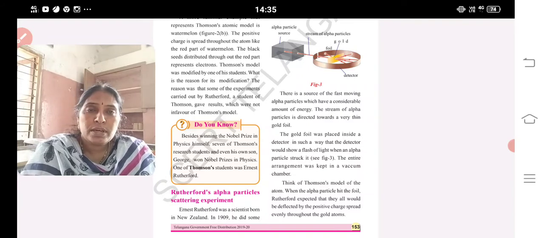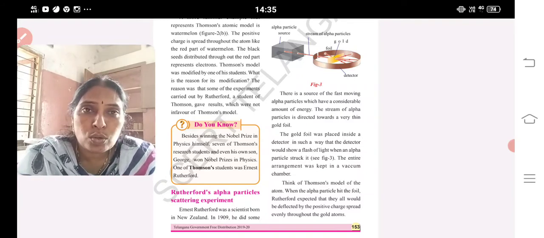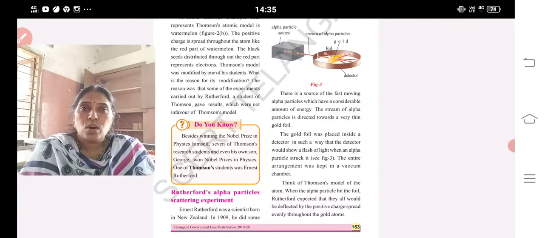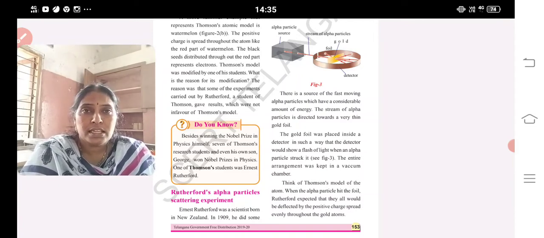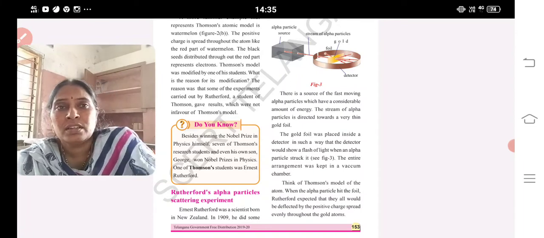So only two subatomic particles you have to arrange. Electrons revolve around the nucleus, protons are present inside the nucleus, and the nucleus is present at the center of the atom, which gives the mass of the atom. Clear? Next.